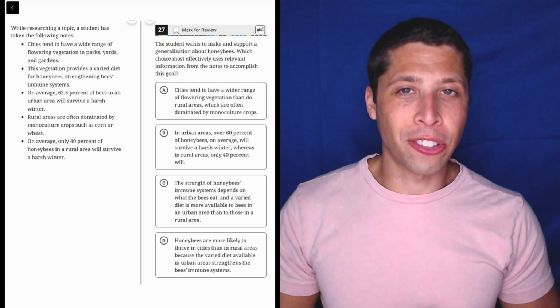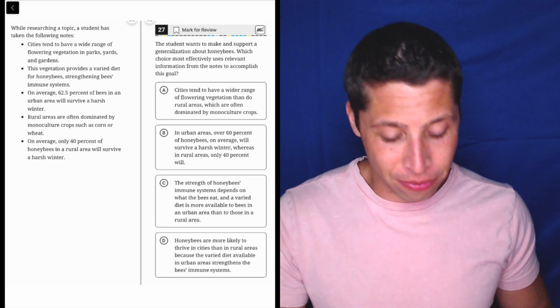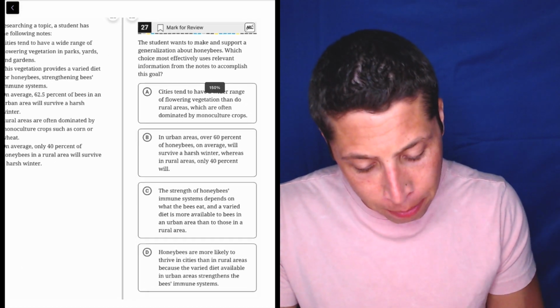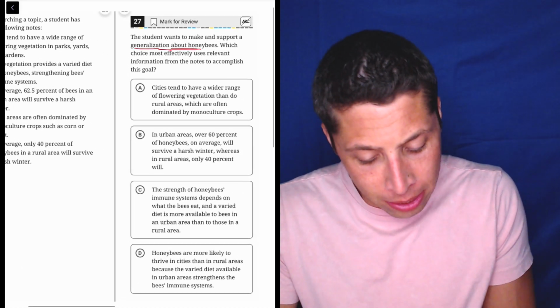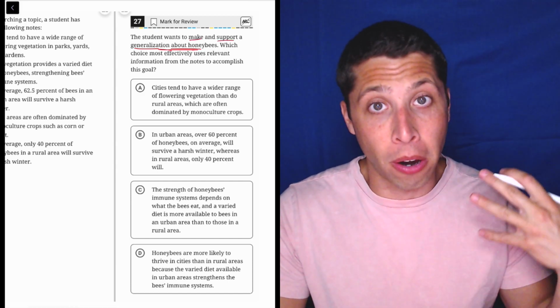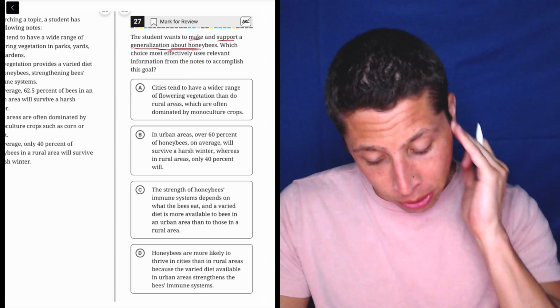As always with the outline questions, let's focus on the question itself, not the bullet points. The student wants to make and support a generalization about honeybees. Okay, generalization about honeybees, make and support. So maybe this is a case where there's two goals and we need to make sure both are accomplished. So let's just take a look at the choices here.